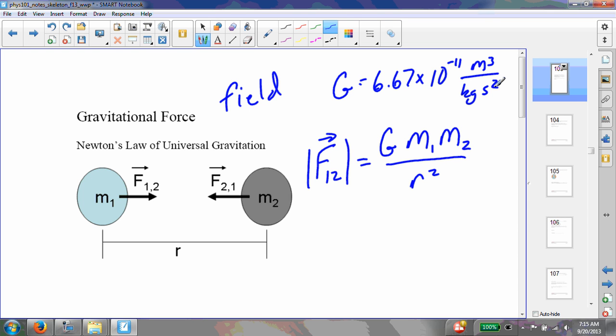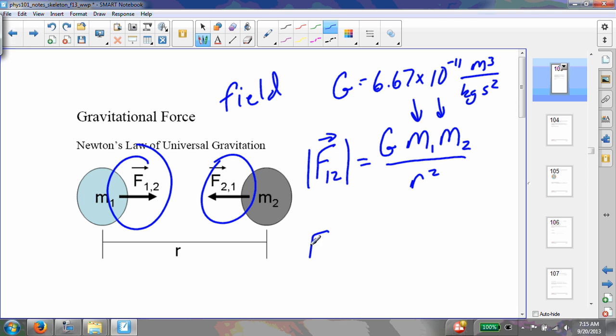All right. One thing to note about this is that this force is dependent upon both masses, so the force is equal in magnitude, and this will come up with Newton's third law when we get to that. So the magnitude of F12 is equal to the magnitude of F21.